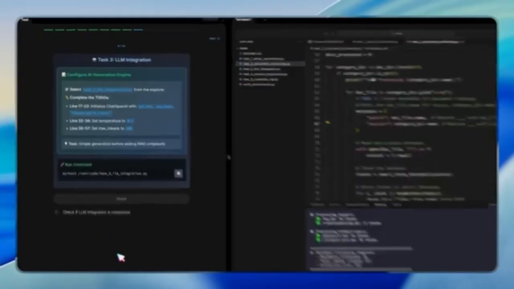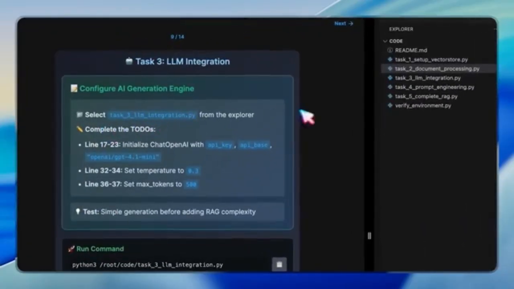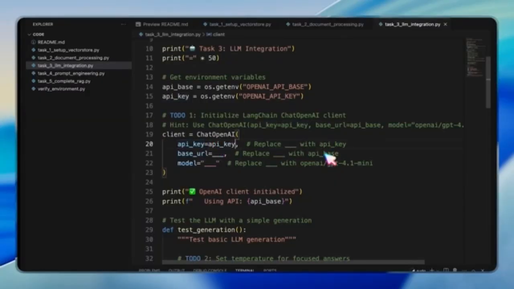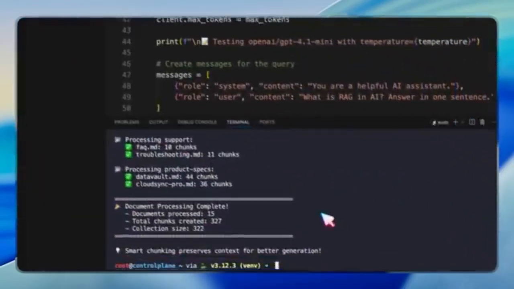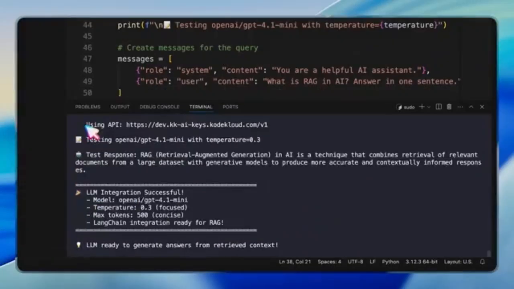From there, we go to Task 3, LLM integration. This is where we connect the OpenAI model GPT-4.1 Mini. The API key and base are already pre-configured for us. We just need to set the generation parameters like temperature, max tokens, and top P values. Once integrated, we can test simple text generation before layering on the retrieval and augmentation steps.